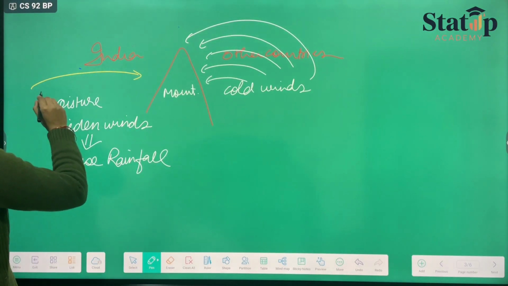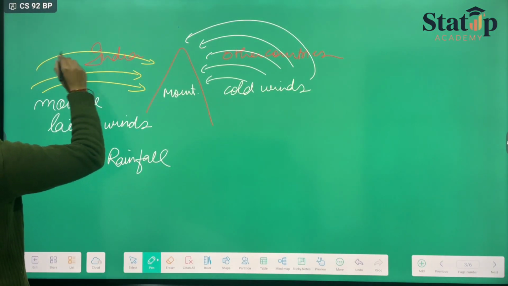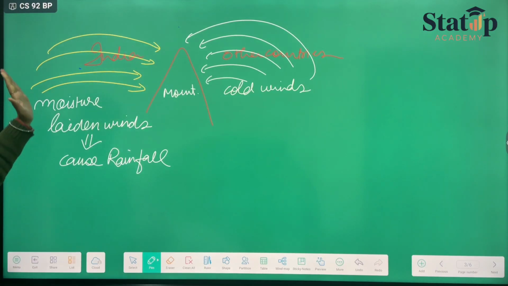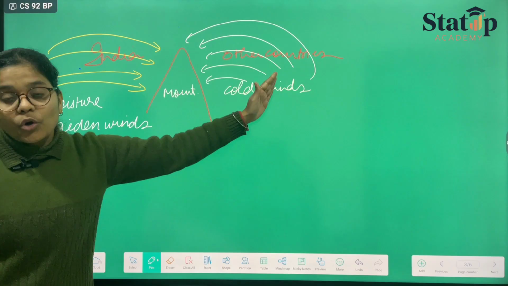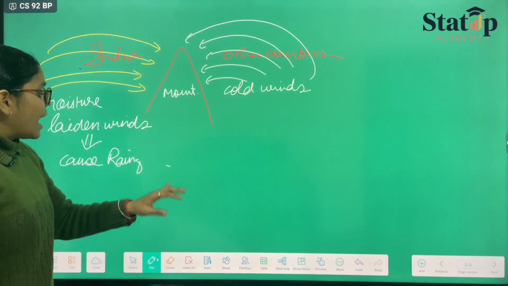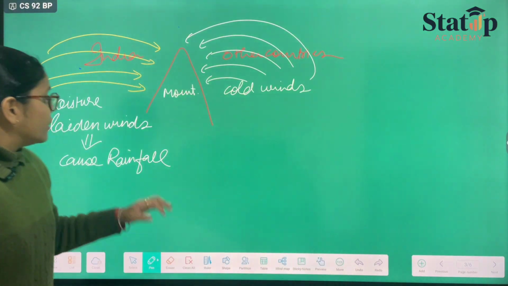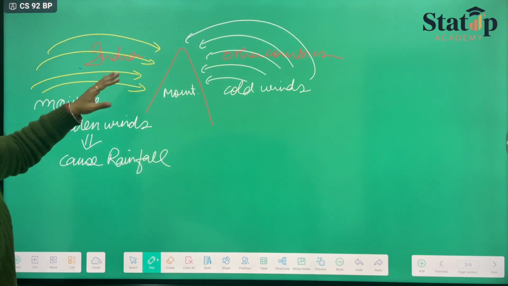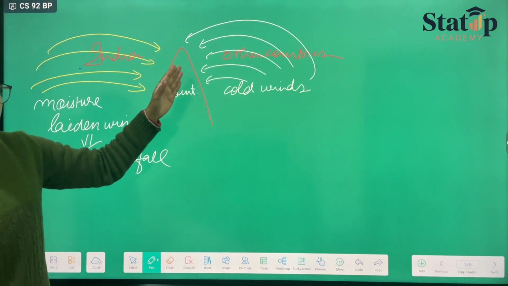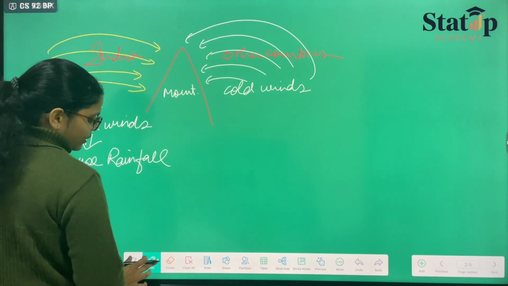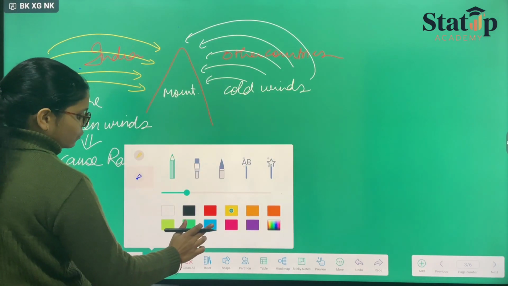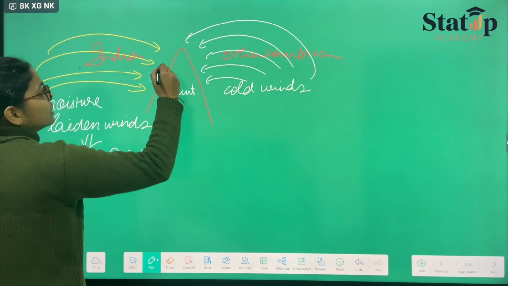So these are the winds that are going over there. These moisture laden winds are moving towards this side. They will try to cross this Mount Everest, and in their try, what will happen? The mount will not allow them to cross. Therefore, they will strike this side of the mountain and will cause heavy rainfall over here. So this side would be experiencing heavy rainfall.